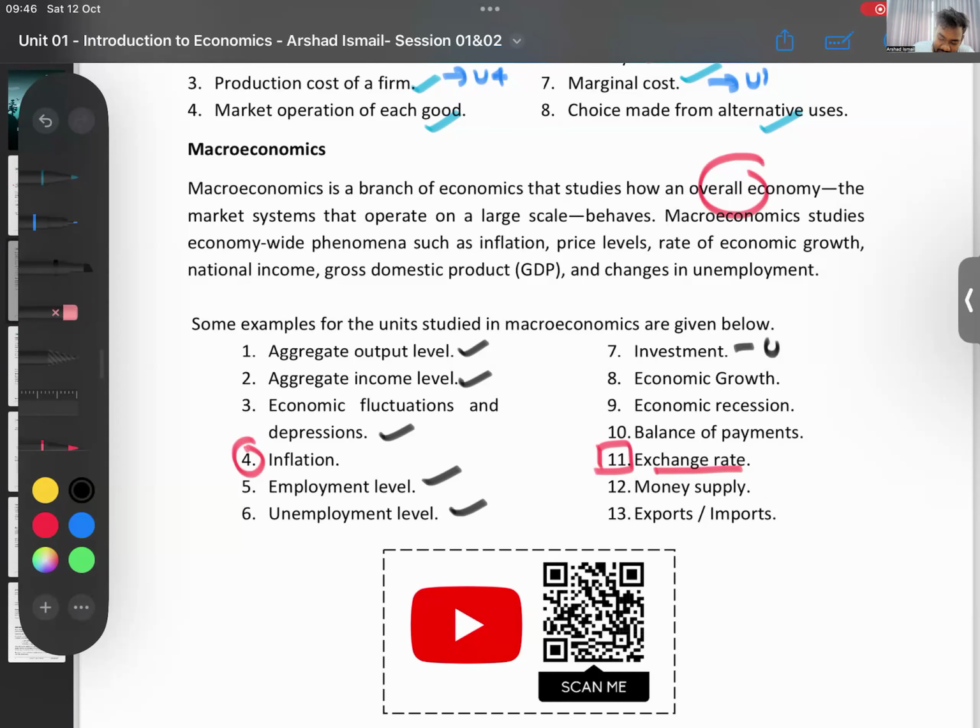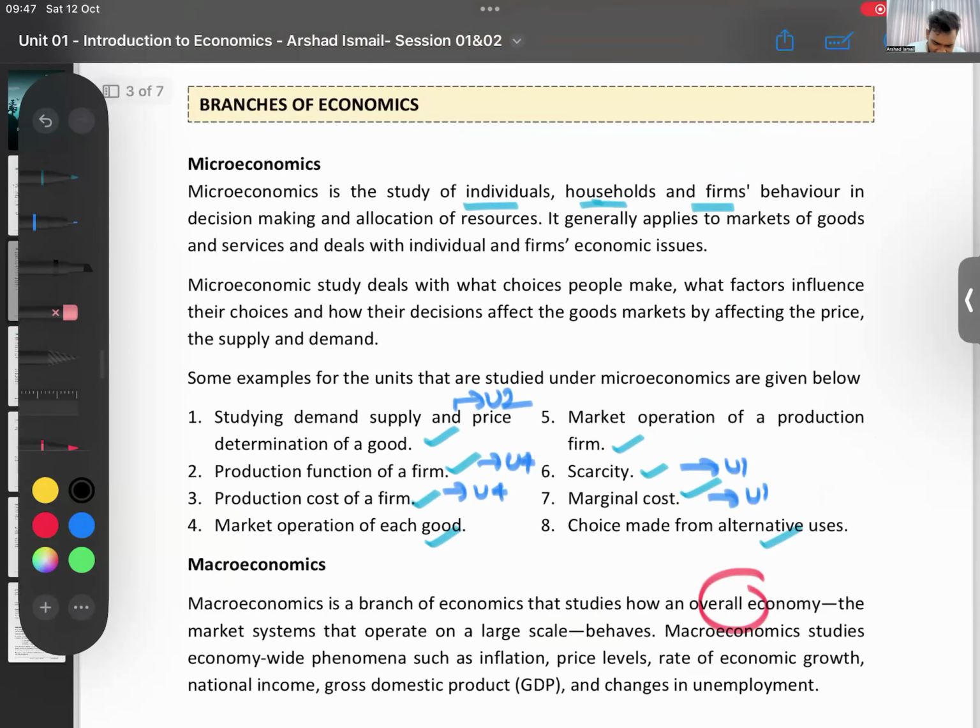Investment, we will learn in unit 5. Economic growth, unit number 11. Recession, we will learn in unit number 1. BOP, unit number 10. Exchange rate, unit number 10. Money supply, unit number 7. Exports, imports, unit number 9. So these are all big topics that we will learn later. We are still doing an introduction. Later, we will go into this in detail, right? I don't want you to know what money supply or exchange rate is now. I just want you to know that these are macroeconomic topics, and those earlier are microeconomics. Now we'll read the note a little.